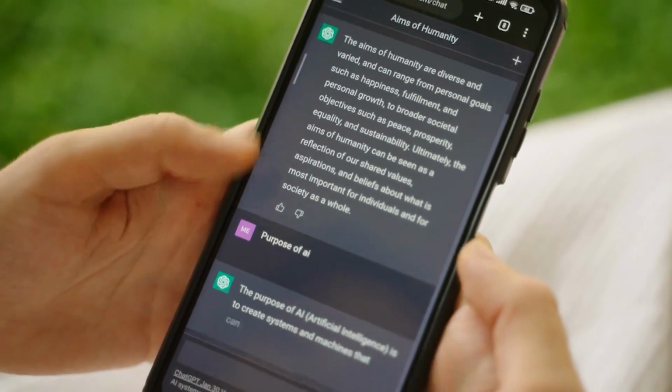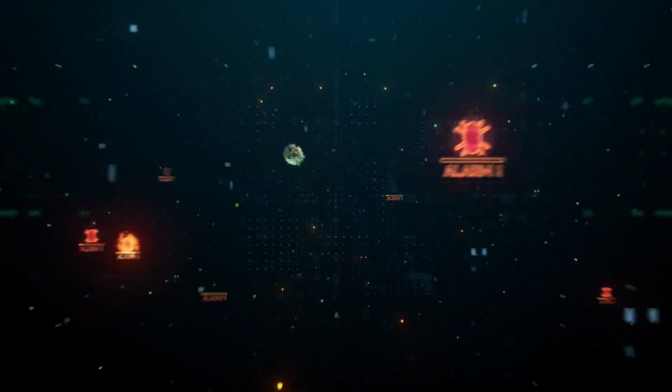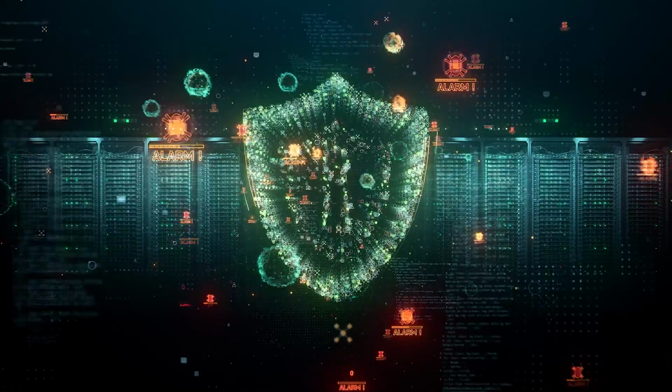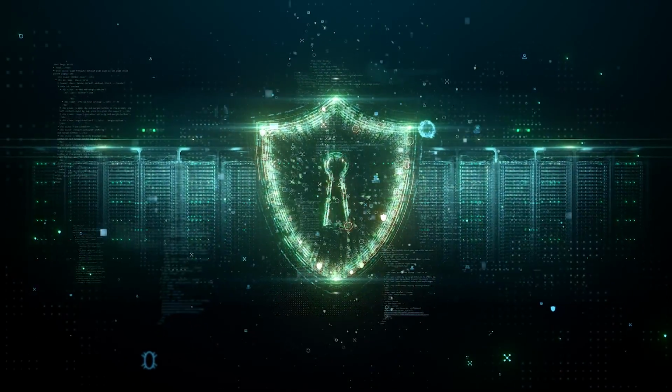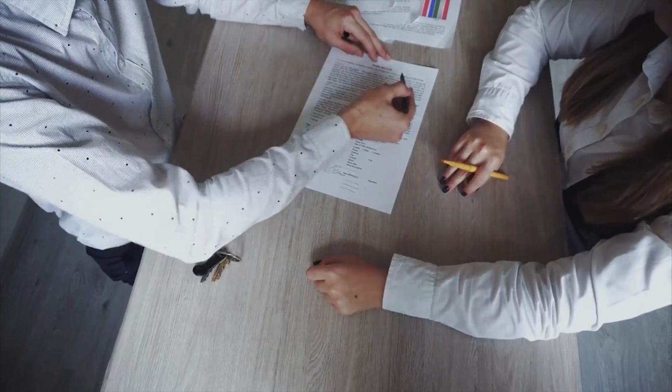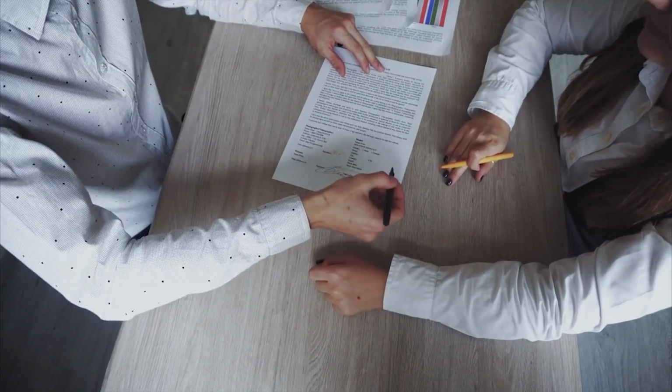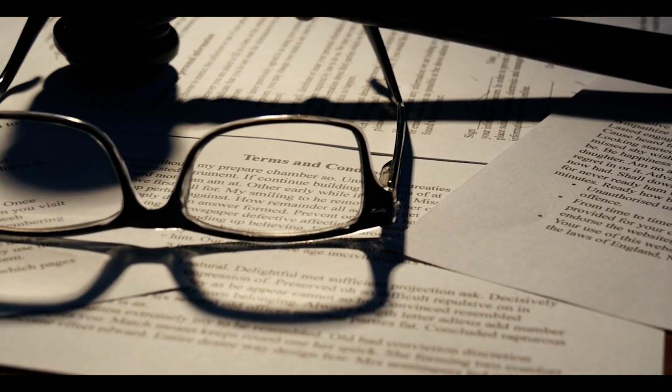TruthGPT has enormous potential benefits. It may aid in the reduction of the transmission of fake news and propaganda by providing users with a tool for filtering out misinformation. This, in turn, may contribute to a more educated and active community in which people make decisions based on facts rather than gossip and conspiracy theories.